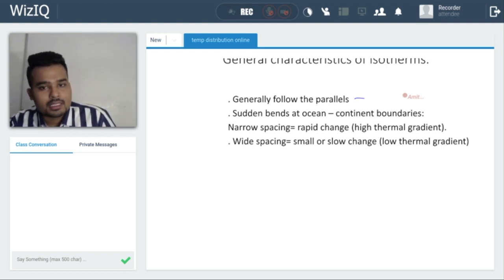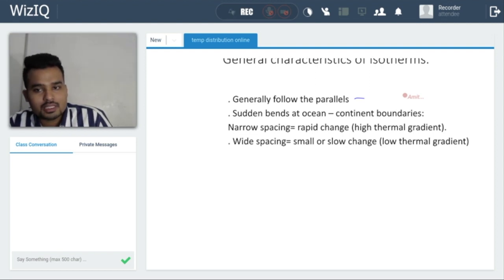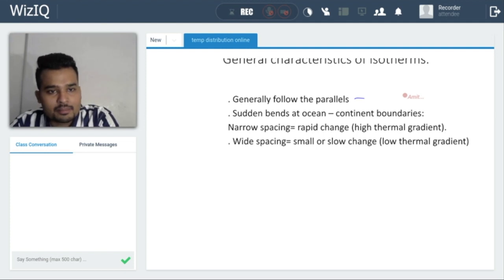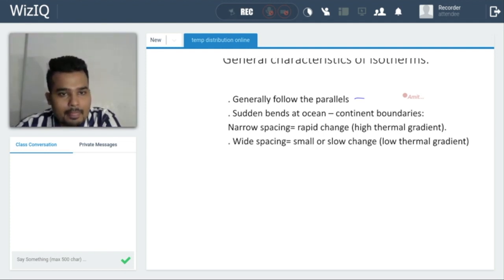Third point, narrow spacing means rapid change in temperature. If isotherms are close to each other, that means there is a steep change in temperature. You can also say that they have a high thermal gradient. In the case of wide spacing, there is a small or slow change of temperature, that means a low thermal gradient. Getting it? So if an area is very warm in nature, that means there is narrow spacing, an intense change in temperature throughout that area. Getting it?